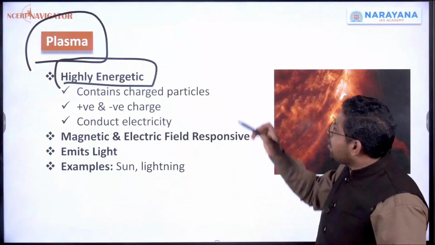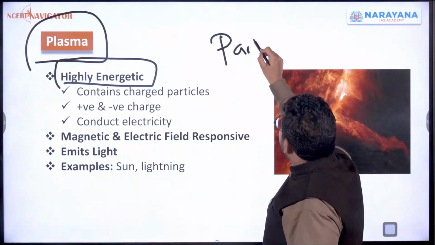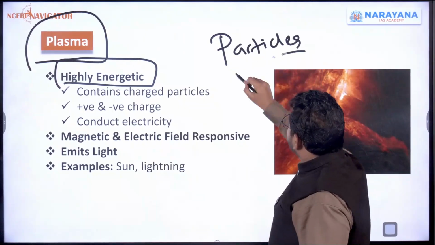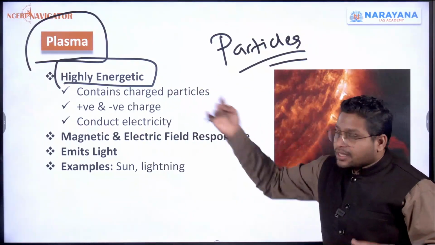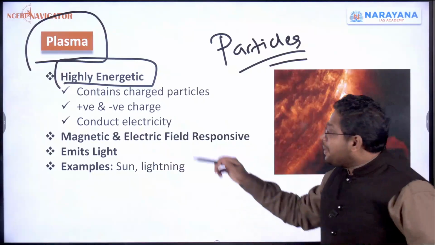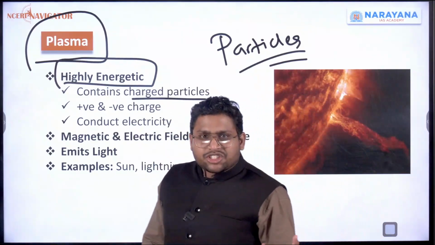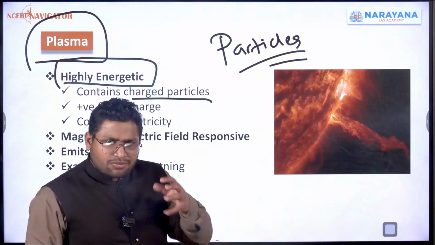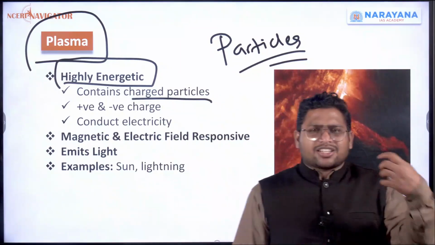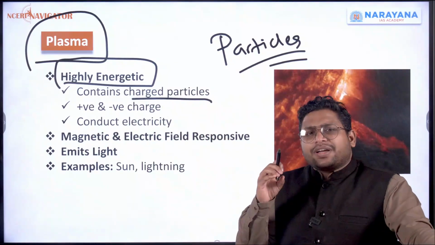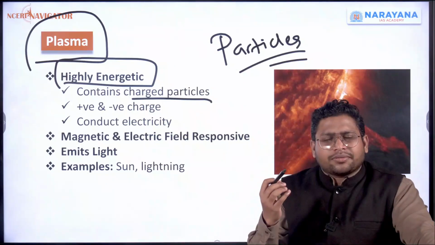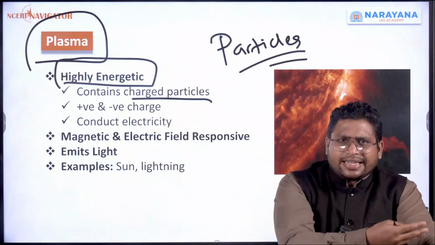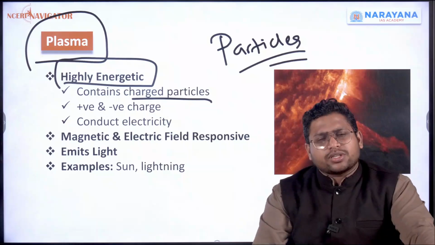So what happens, whatever particles that are there in a gas, when heat is being given, these particles will start becoming charged particles. A charge is developed. So for now, you just understand charged particle means some kind of electrical conductivity will be there. If you have heard about proton, electron, we'll study that in detail when we start studying atoms, molecules, ions.